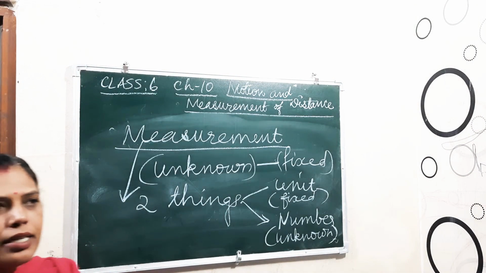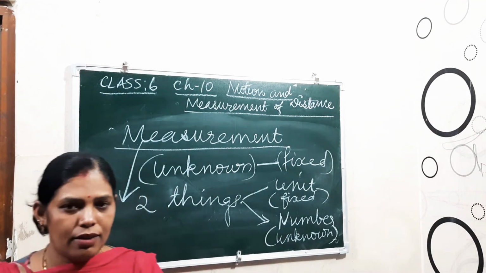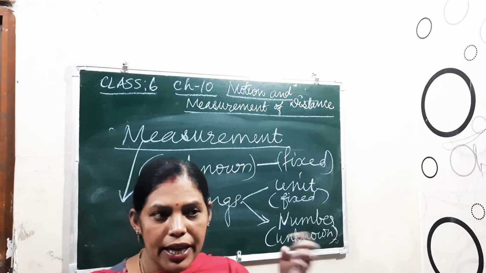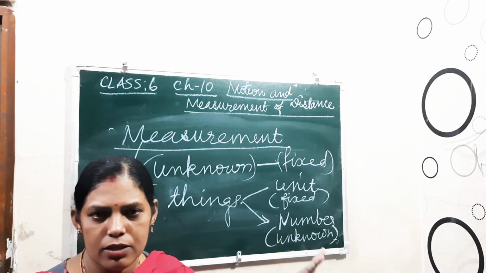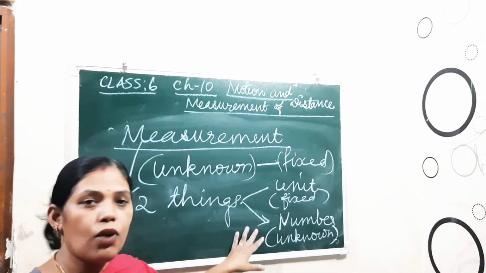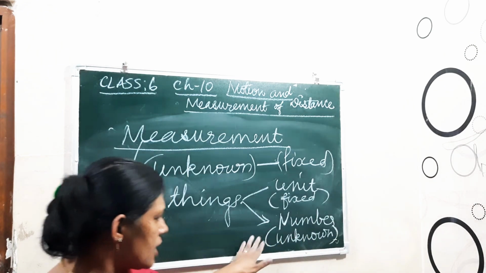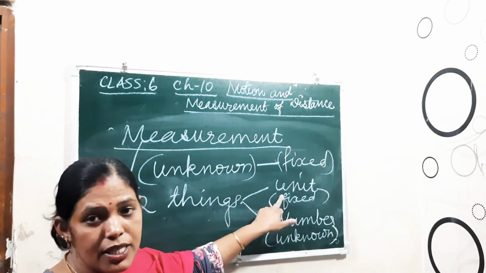So if we are purchasing something from outside, 5 kg sugar, then that weight we know. We will tell the person that we require 5 kg. So it may change with different people. That means that kg is the fixed quantity. It is the unit only.